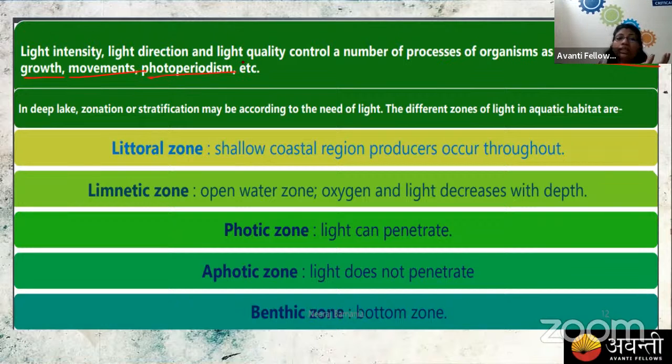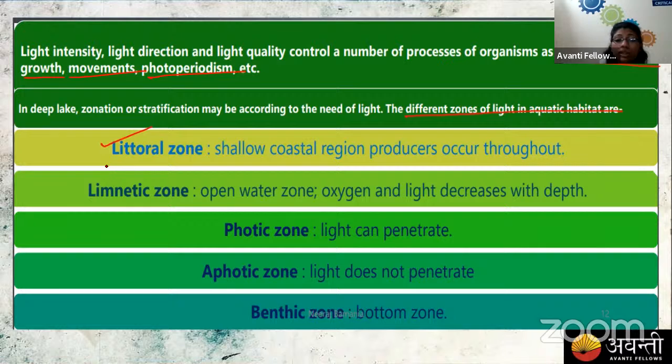Then photoperiodism, that means the duration of light also affects the growth of plants. Some plants need a long duration of light, and some plants need a short duration of light. Okay, same with the lake. Now if we are talking about aquatic habitats, then in a lake we form different regions due to light. So different zones of light are formed in an aquatic habitat.